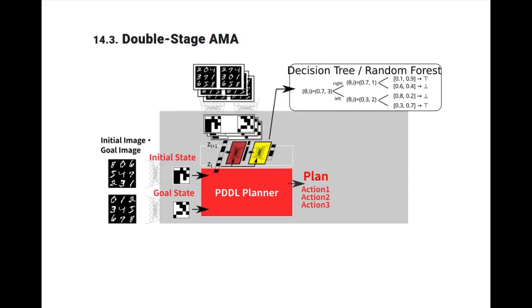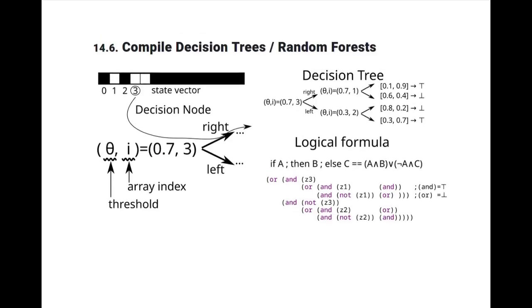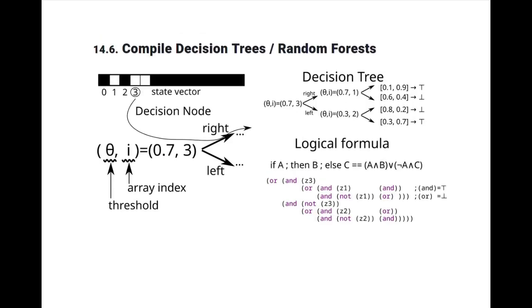To address the issue, we propose double-stage AMA, which, after the initial neural network training, additionally trains a decision tree algorithm, which is then converted into a logical formula, which will be used inside the PDDL domain definition. We compile decision trees and random forests as follows. Decision trees consist of multiple decision nodes and leaf nodes. A decision node has a threshold value and an array index.